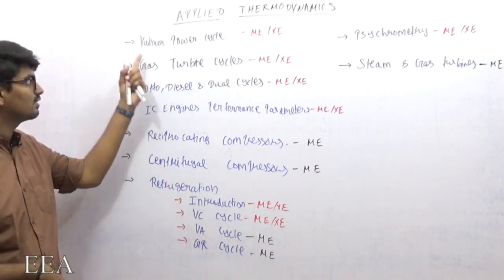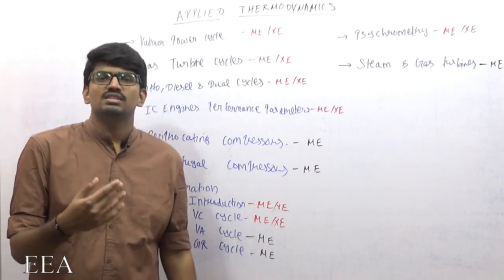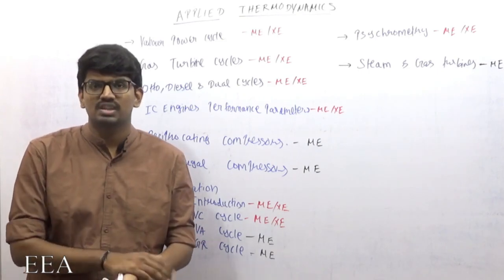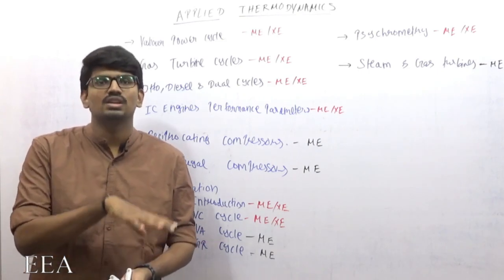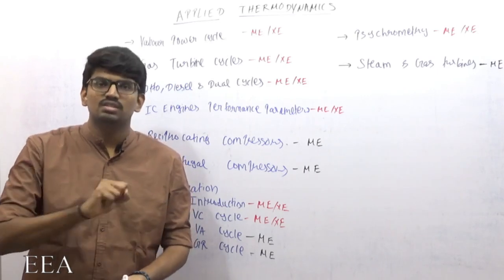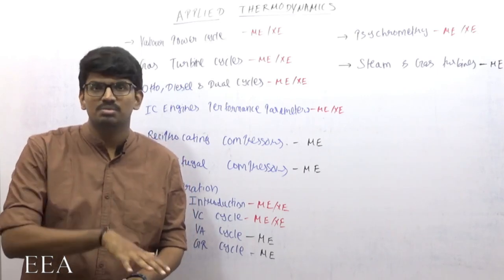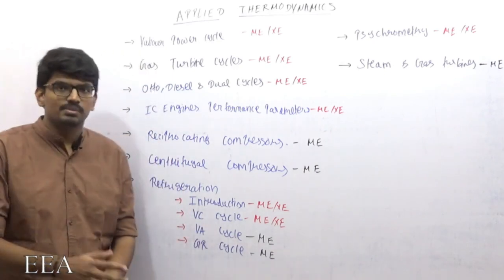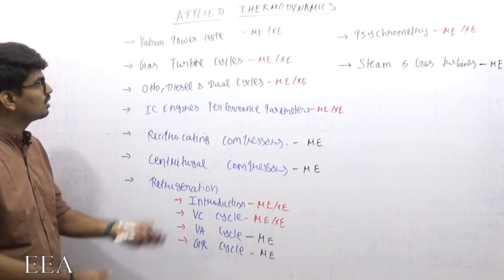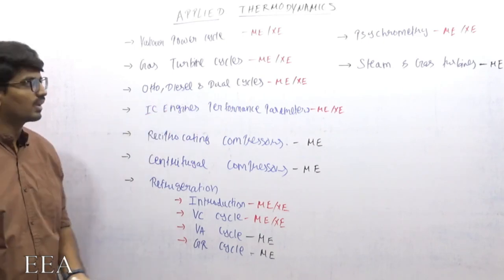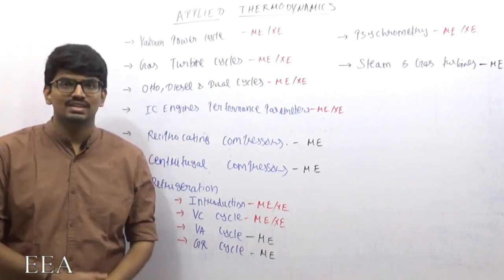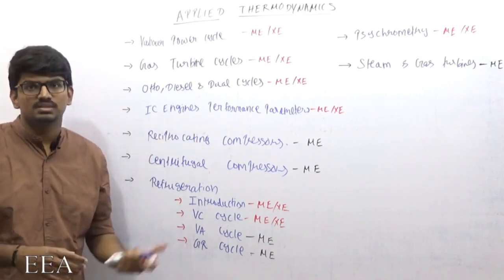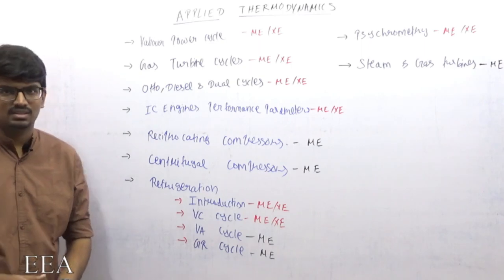First I will start with vapor power cycle. We will be discussing Carnot vapor power cycle and Rankine vapor power cycle, and then understand why Carnot is not good in the case of vapor power cycle. Then we will discuss Rankine in depth. Then we will go for gas turbine cycle, nothing but the Brayton cycle. Then Otto, diesel and dual, which are the cycles involved in IC engines. Then we will discuss IC engine performance parameters such as brake power, indicated power, frictional power, etc.